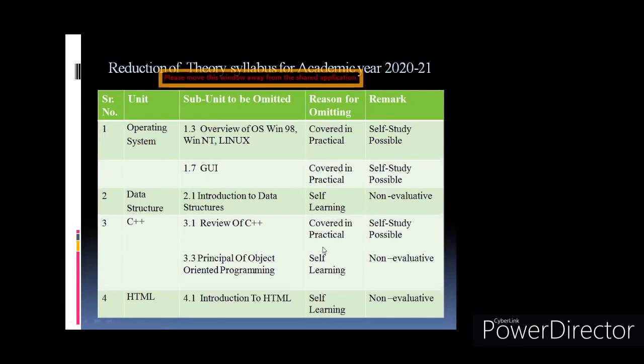So that's why they've mentioned it is covered in practical, because even this year in 12th, you have some of the practicals which are based on the basic C++. It is not object oriented C++ programming. It is only the basic C++ program there in this particular section. So board is expected to cover these topics in practical, and again it is here self-study possible.